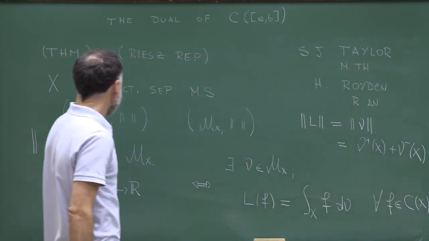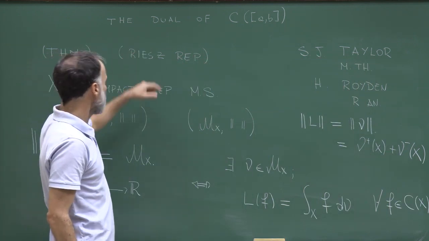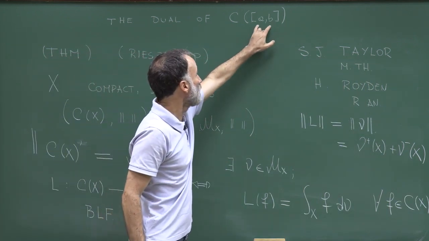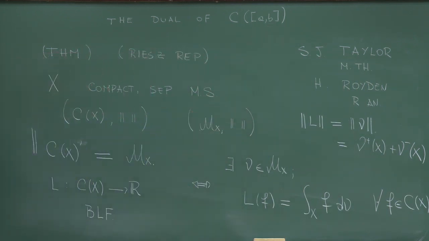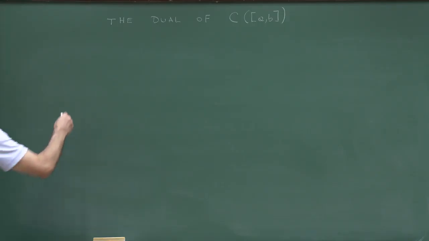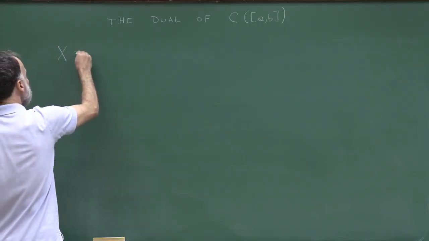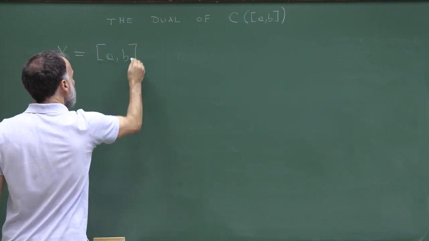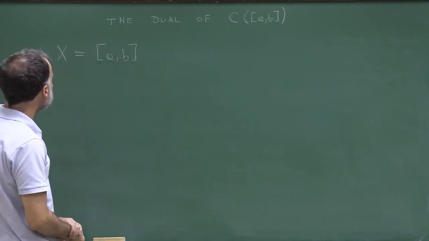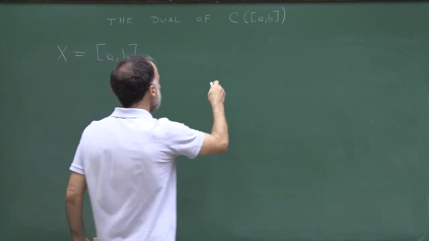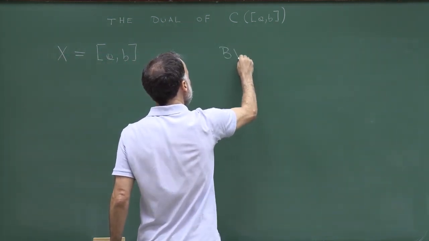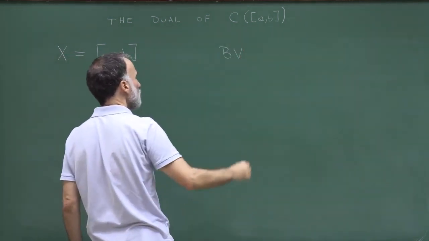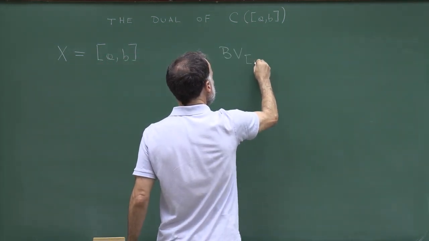So as I said, I will prove this theorem in the case in which the compact metric space is the interval [a,b]. So let's fix X equal to the closed interval [a,b]. And in order to state the theorem, I need to introduce the space of bounded variation functions, which I will call BV or BV(a,b).